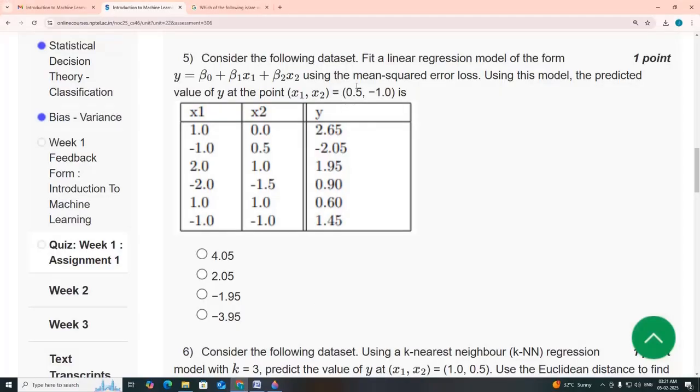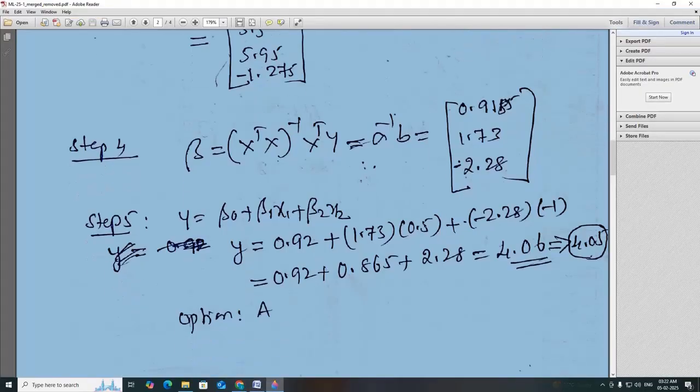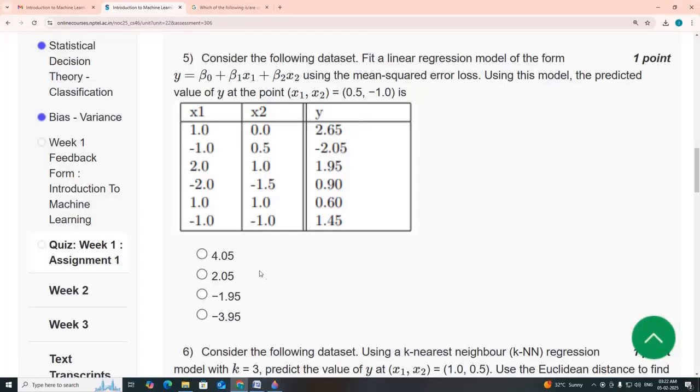So 0.5 is x1, x2 is minus 1. Compute this, you will get 4.06, which is slightly higher because we have rounded off the numbers. So approximately it is 4.05. The answer is option A.